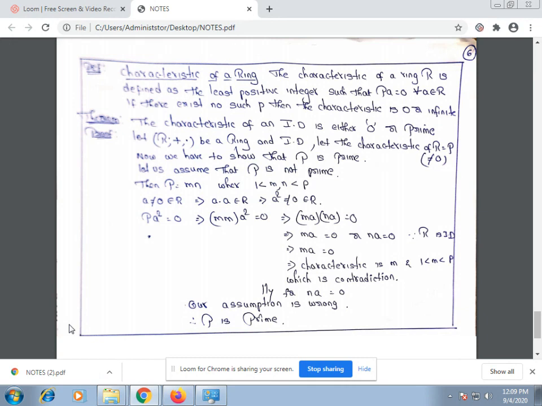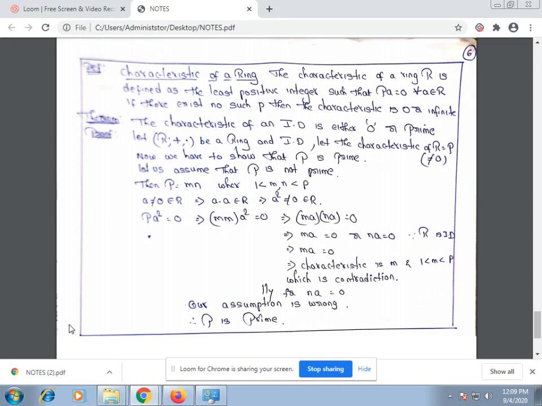Now I am going to explain the definition of the characteristic of a ring. The characteristic of a ring R is defined as the least positive integer p such that pa is equal to 0 for all a belongs to R. If there exists no such p, then the characteristic is 0 or infinite.